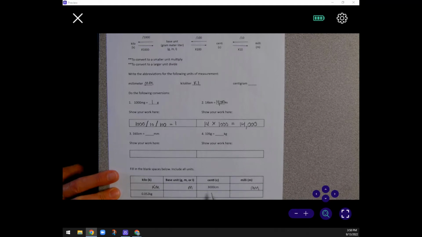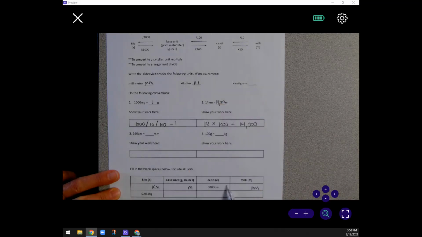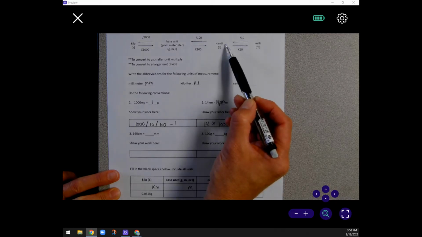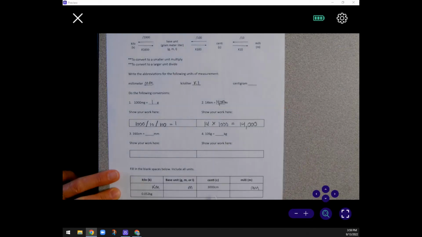Now to do our conversions, we're going to start with the number that we are given, which is 3,000. We're going to use our chart up at the top to help us. So we're starting with centimeters, so we're going to go up to centi. Let's turn centimeters into millimeters. We're going to move over to the right, so we're going to multiply 3,000 by 10. When we do 3,000 times 10, we get 30,000. Really, we're just adding a 0 onto the end.